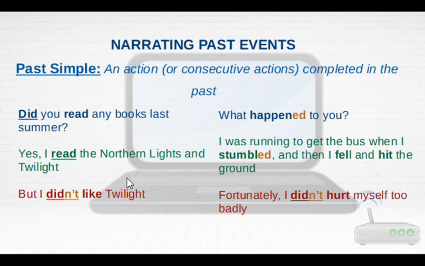And then for both interrogative and negative sentences, we use did as an auxiliary, okay? Did you read any books? I didn't like Twilight. I didn't hurt myself, okay? Remember that once you use the auxiliary, the main verb comes in the base form, like in the present, because the auxiliary is already expressing the idea that we are in the past. So if we have did, the main verb goes in the base form.